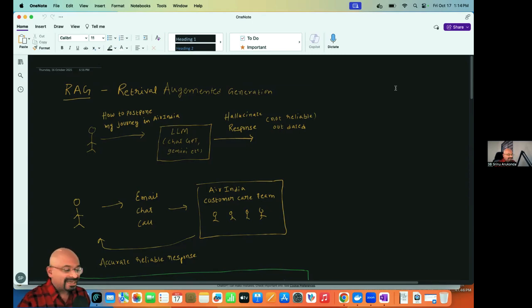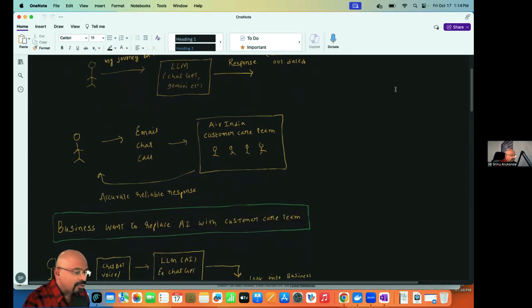Instead of going to ChatGPT, if you go to the airline, if you call the airline, or if you send an email to the airline's customer care, you will get the exact response on what you need to do to postpone your travel, right? So in this case, you can't rely on ChatGPT 100%. We need to talk to the corresponding customer care to get a 100% accurate response.